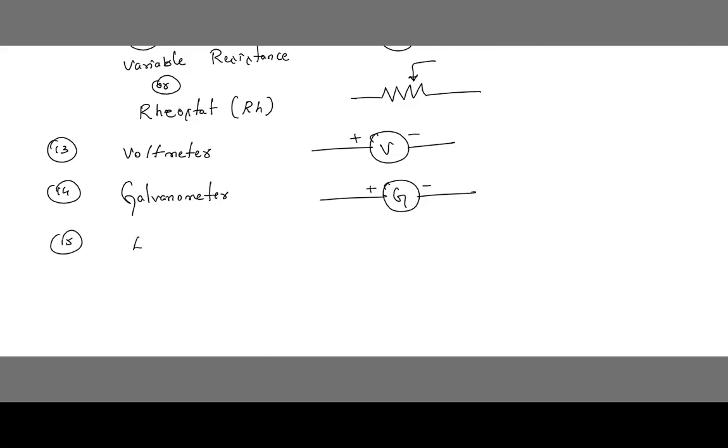And next, electric bulb. Now we can see here, this is the symbol of electric bulb. And then fuse. Can you see here? This is the symbol of fuse.